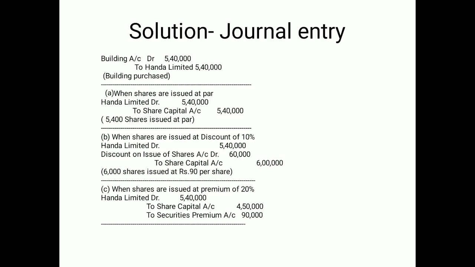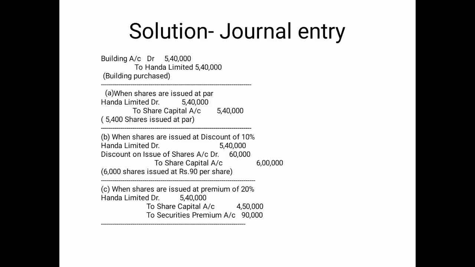So how to pass the entries? Honda Limited 5,40,000. Discount is to be listed because it is a loss, and to share capital. In front of share capital you write 100, and in front of discount 10, then multiply by the number of shares issued, 6,000. Or if it is debentures, then the debentures account is to be multiplied.